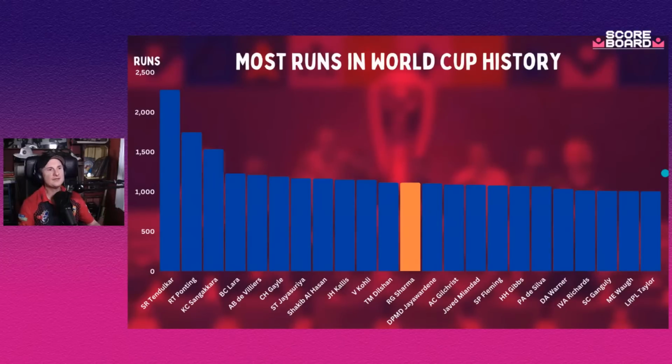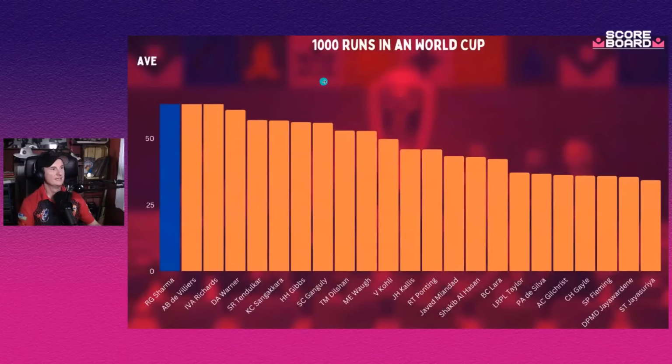But the other thing that I wanted, the main reason I wanted to mention this, that he's on the top 24 run scorers of all time, because he also has the highest batting average of any player in a World Cup ever. So you can see Rohit Sharma's at the top, and you've got AB and Viv Richards. The incredible thing about these two players, of course, is that they also have brilliant strike rates, especially for their era.